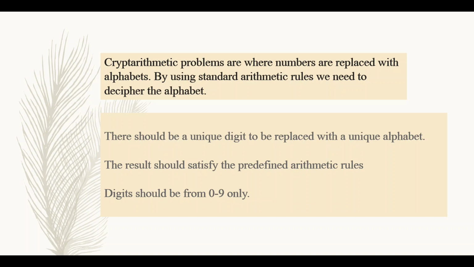Some important rules for determining unknown alphabet values: there should be a unique digit replaced with a unique alphabet. Here, each alphabet must have only one unique digit. Those digits may vary from 0 to 9 only. And the result should satisfy some predefined arithmetic rules also. The main important rule is the carry over rule. We have to keep in mind that carry over plays a major role in cryptarithmetic problems.